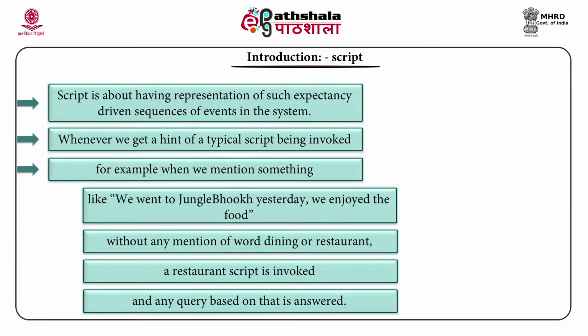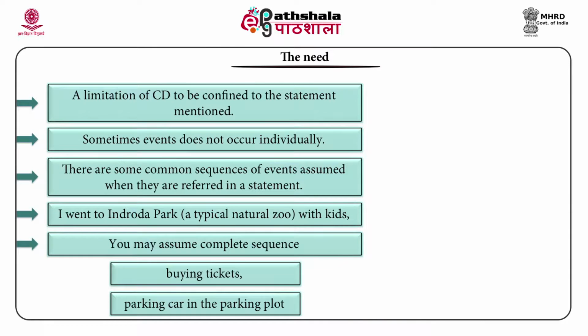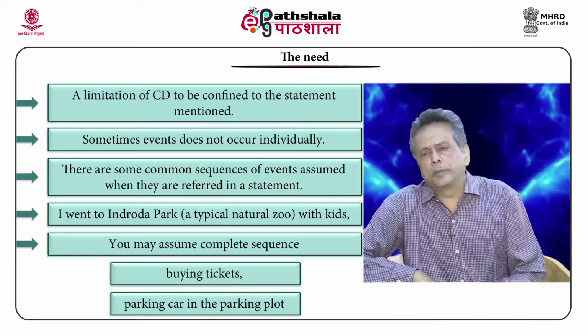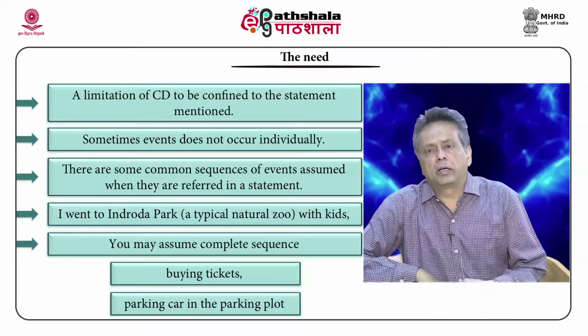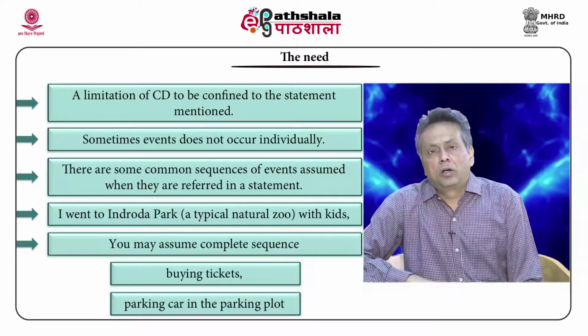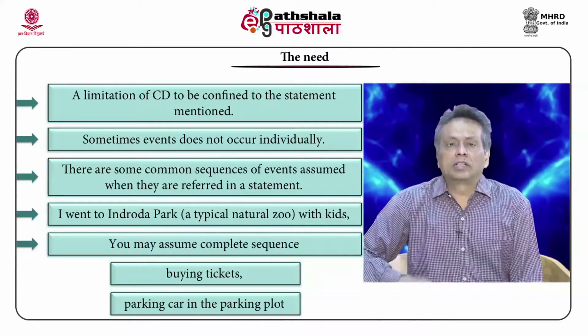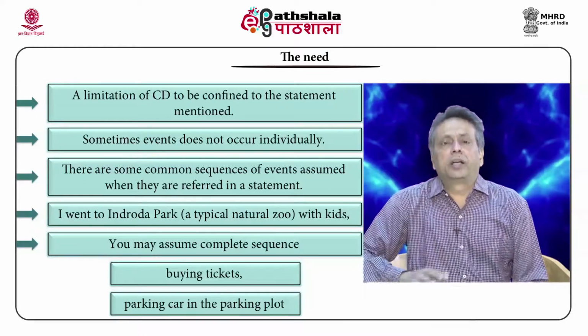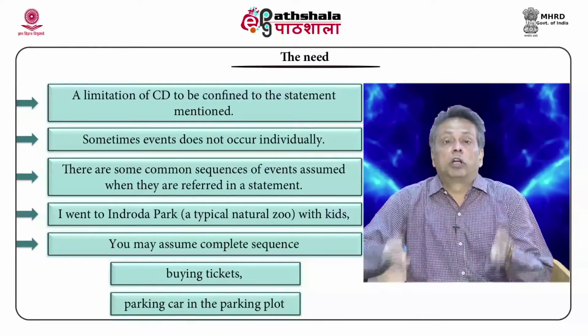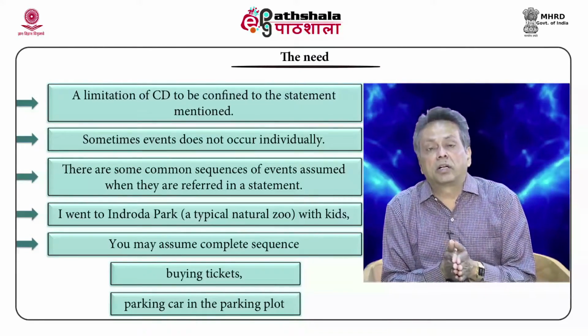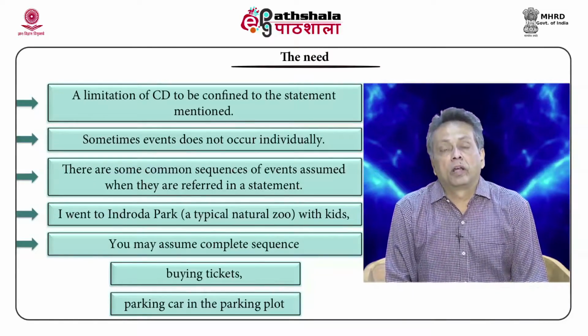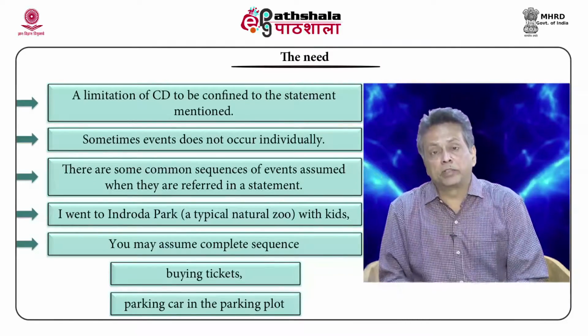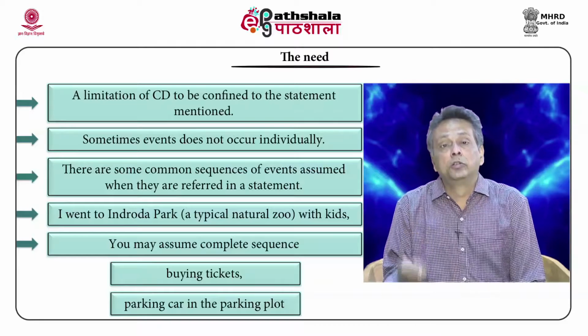Okay. The idea is, when you say that I had 500 rupees, I went to Jungle Book and had my dinner, you can easily conclude that I must have much less than 500 rupees by now. Why? Because one of the requirements of dining in a restaurant is that you will have to pay your bills, and that is part of the script. So, that can be easily assumed.